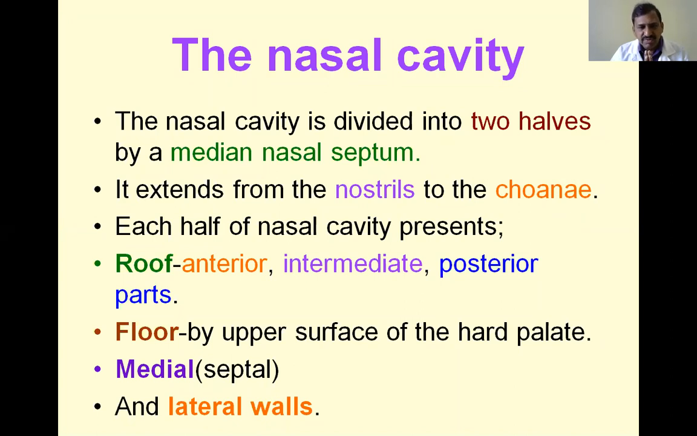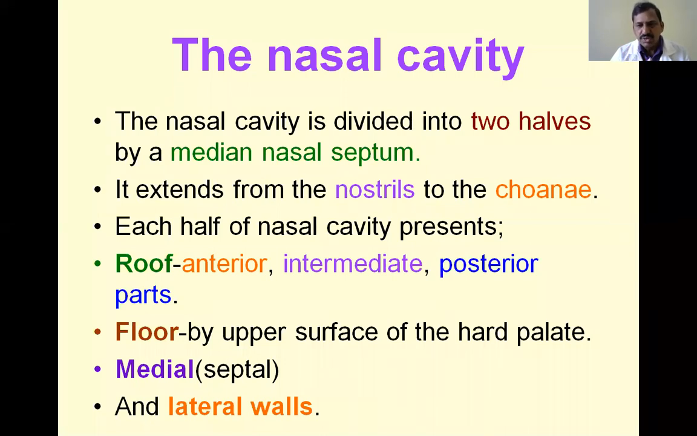The nasal cavity is divided with the help of the median nasal septum into two halves, right and left halves. Usually, the median nasal septum is deviated towards one side, normally towards the right side, and it makes the nasal cavity into two unequal halves.